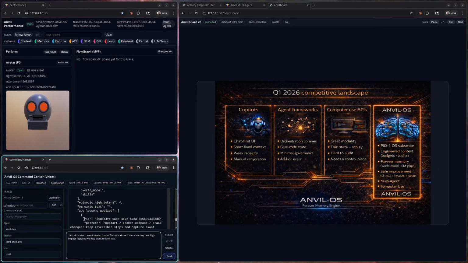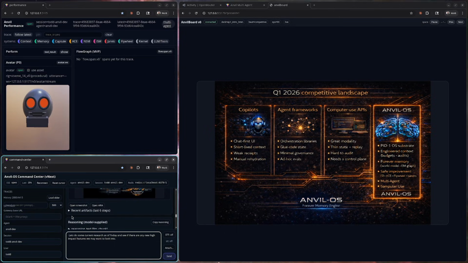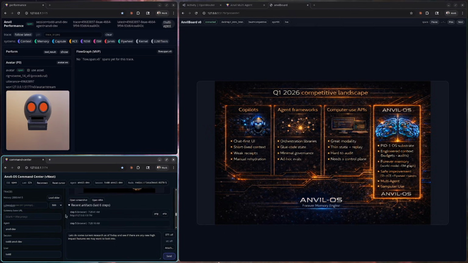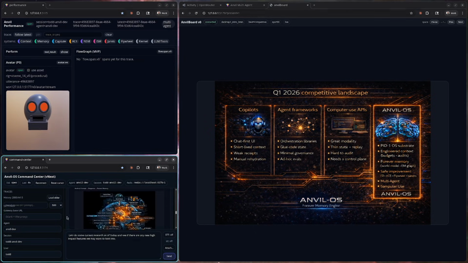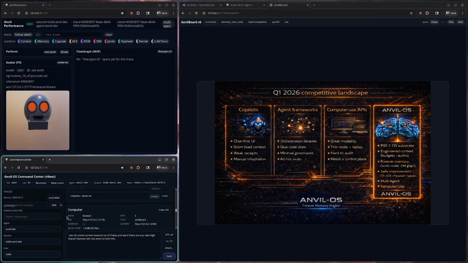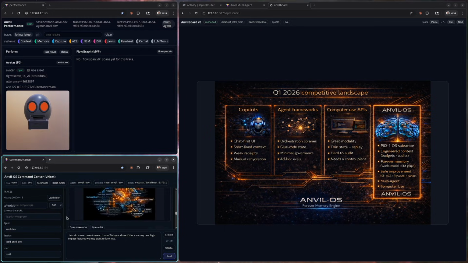So where does this sit in the 2026 landscape? Most copilots are chat wrappers around a model. Most agent frameworks are orchestration libraries. Anvil-OS is different. It is an operating system substrate for agents, with a durable control plane, engineered context, and replayable receipts for real work. Our edge is that the system can improve safely and measurably.